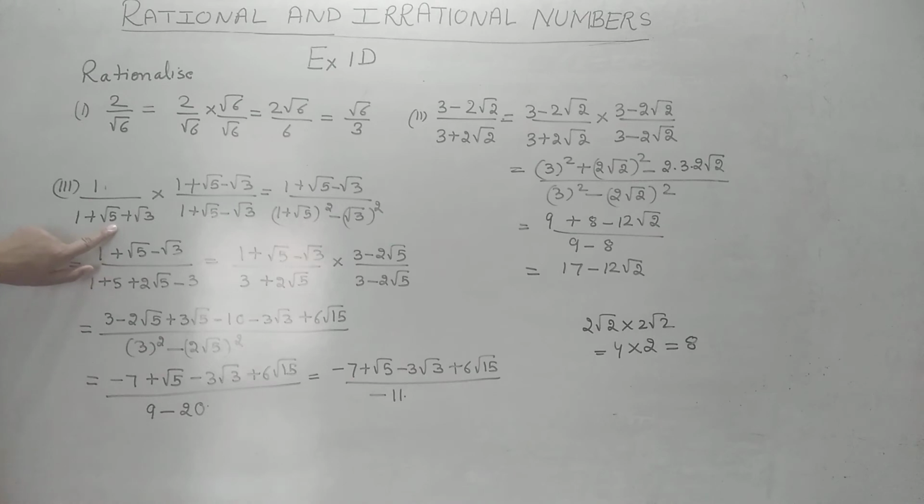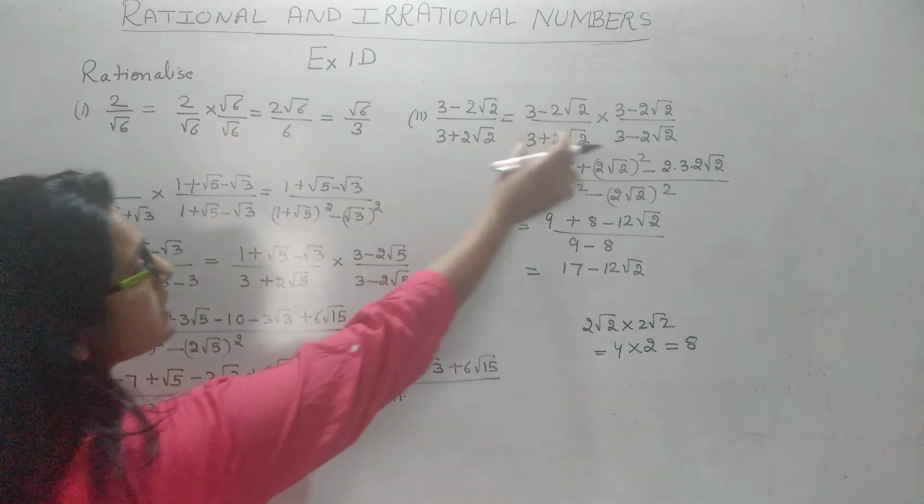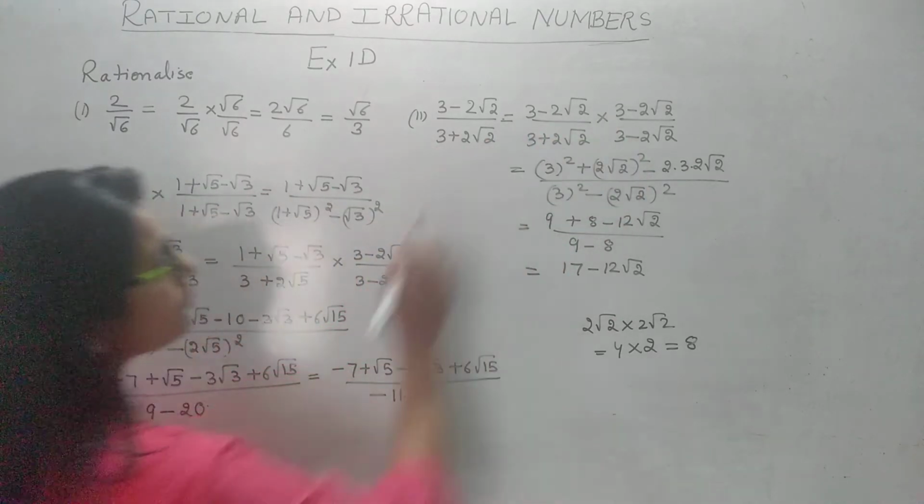If you look at this expression, we have two roots, root 5 and root 3. What we do is our choice. For one root, how do we multiply? We multiply with the same expression but with the opposite sign.